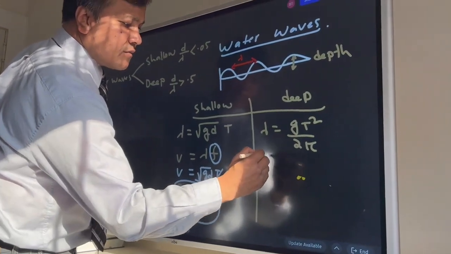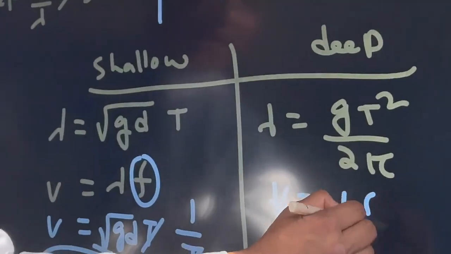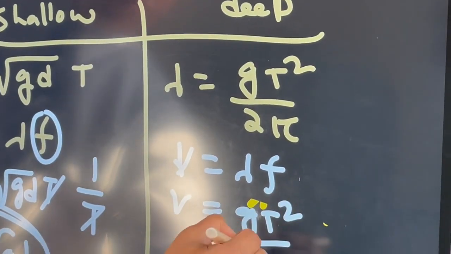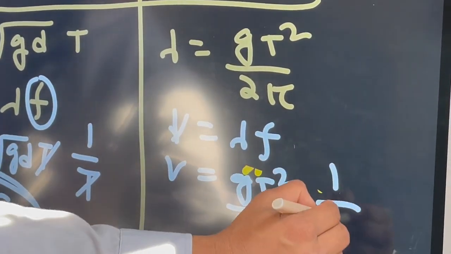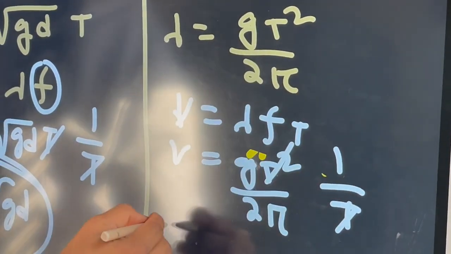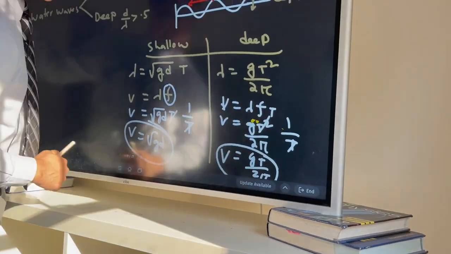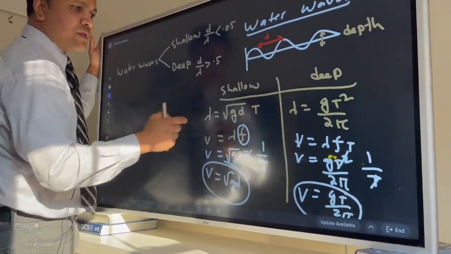So velocity is lambda f. Lambda is gT squared over 2 pi, and then f is 1 over T. The T cancels, so it's gT over 2 pi. So this is the velocity for the deep water.